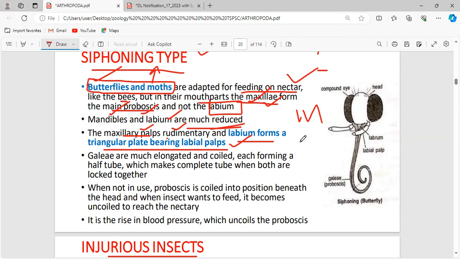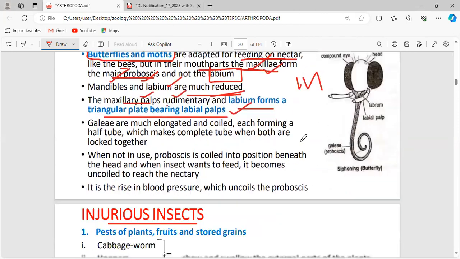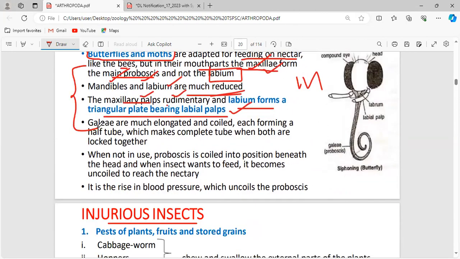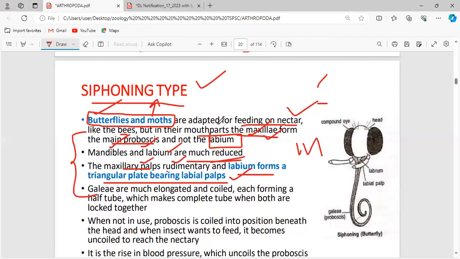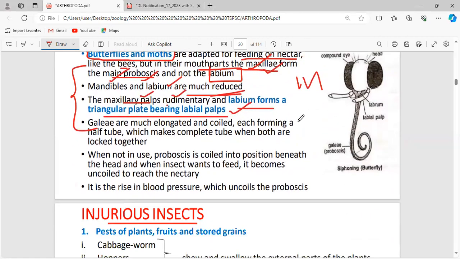Because of these palps, the butterfly can taste the food and sense the food. These structures are the most important thing. And once again, when it comes to the proboscis, only when the butterfly feels hungry will the proboscis come out from the head.